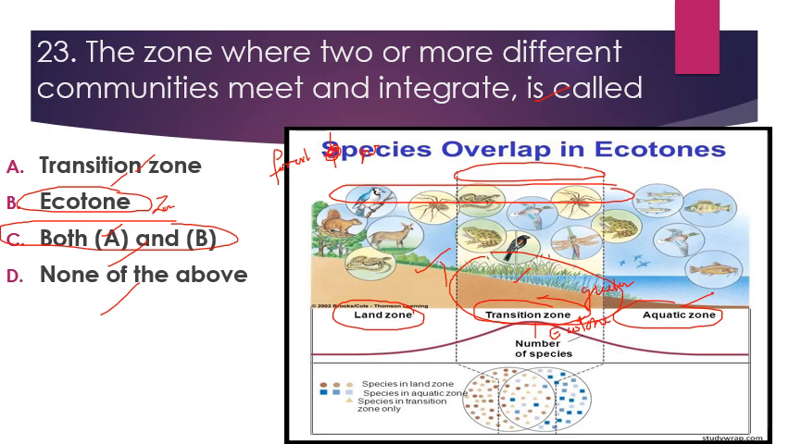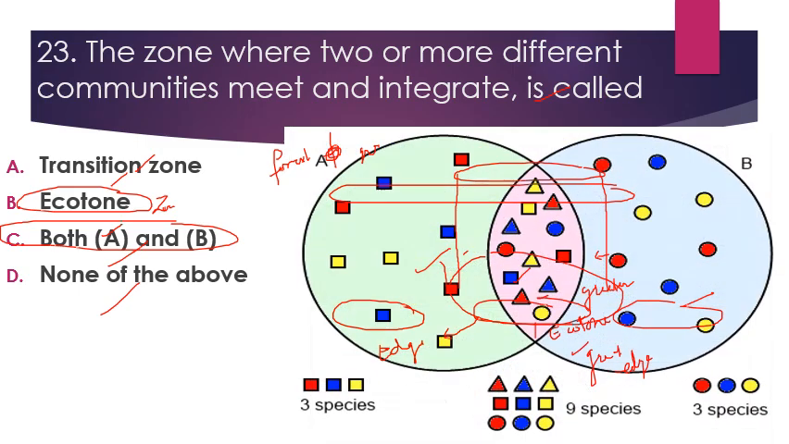So that increased number of species or diversity in species in this region is known as edge effect. So इसे edge effect कहा जाता है because it is present in the edges of two communities. दो communities के edge में present होता है. So the number of species is greater in this region. So that's why this is known as edge effect. इसे edge effect भी कहा जाता है.